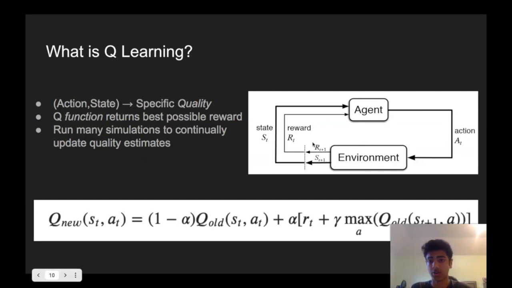However, this won't suffice because while it does create a Q table, it wouldn't work for driving because there's almost an infinite amount of states and almost an infinite amount of actions. And so the Q table would be infinitely long or unfeasible to calculate.